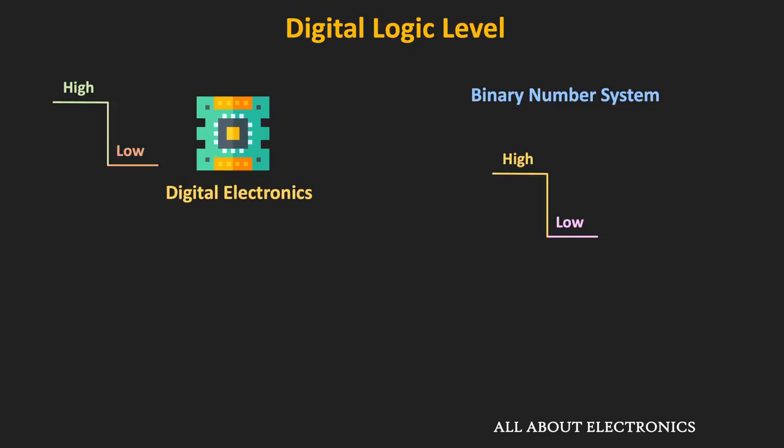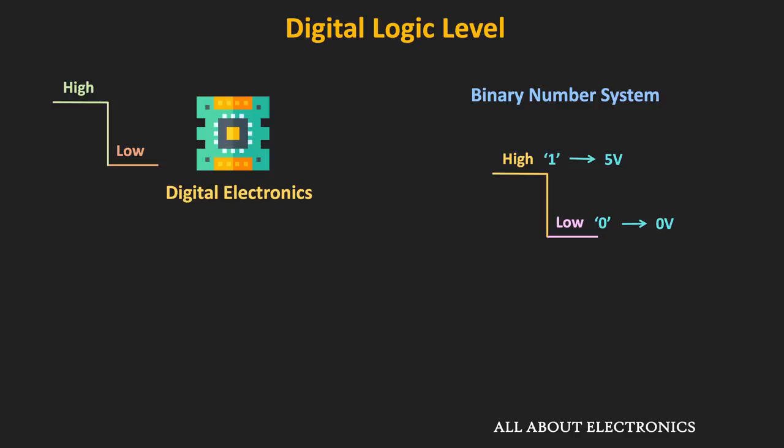For example, the logic high or the high voltage level can be represented by the binary 1, and the logic low or the low voltage level can be represented by the binary 0. So in terms of voltage level, the high voltage level could be 5 volt and the low voltage level could be 0 volt.